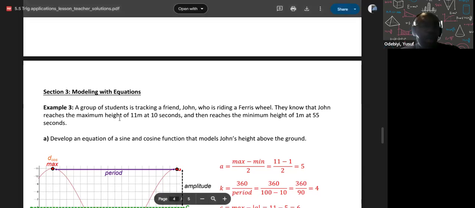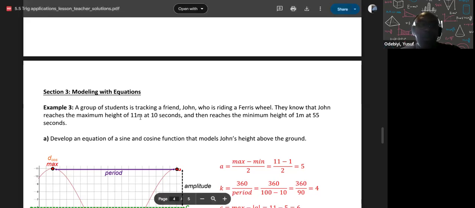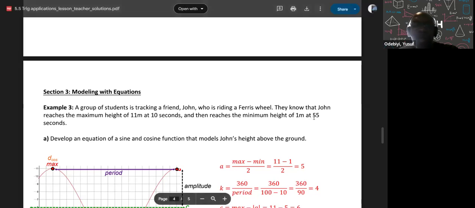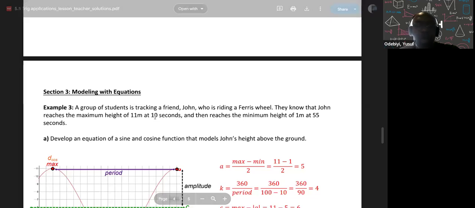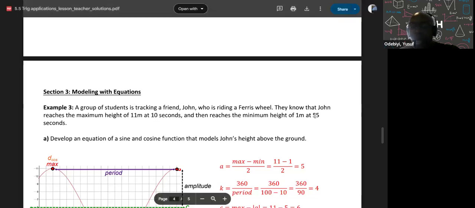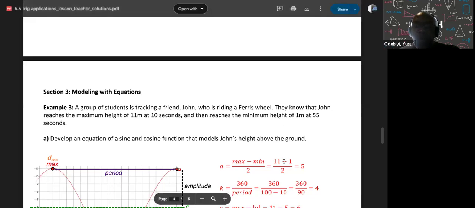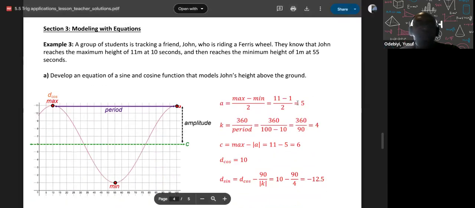They know that John reaches the max height at 11 meters at 10 seconds. So it takes him 10 seconds to get to 11 meters. And it reaches the minimum height of 1 meter at 55 seconds. So I go from the max to the min. Between that time, I start off at 10 seconds and I go to 55 seconds, so 45 seconds later, I get to my min. So max minus min, divided by 2, my amplitude is 5. So if I'm looking at this graph, my amplitude is going to be 5.